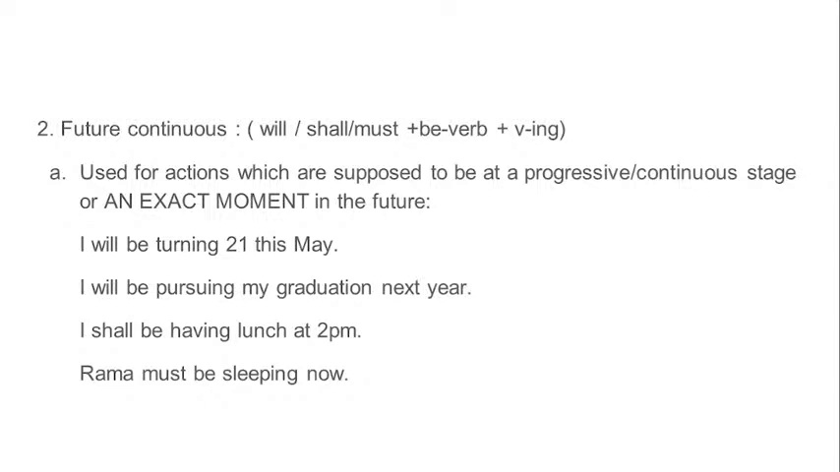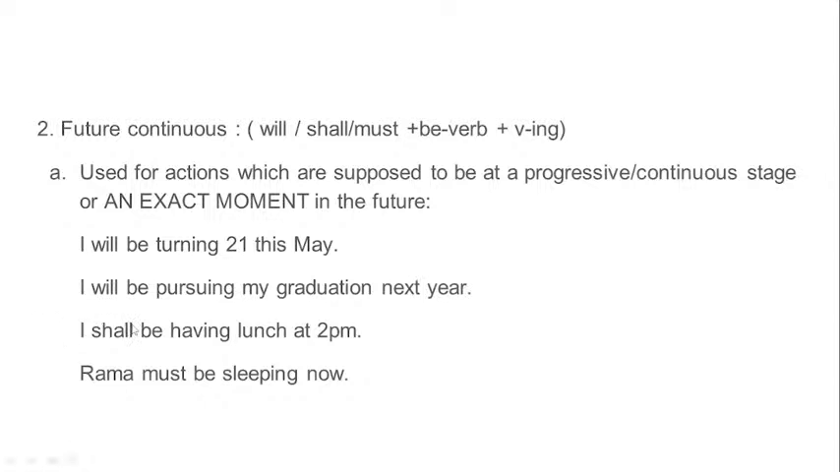I will be pursuing my graduation next year. So again, an exact moment of future, next year, is already given, and this action of pursuing graduation will be in the continuous stage. The person will be pursuing graduation at that moment next year, right? So this involves the use of future continuous tense.